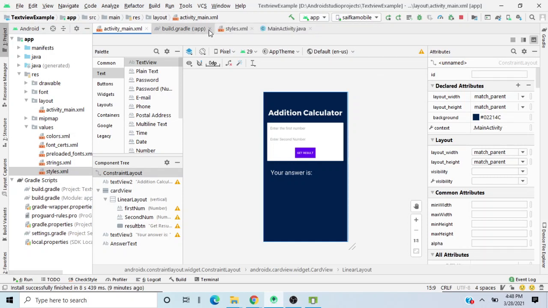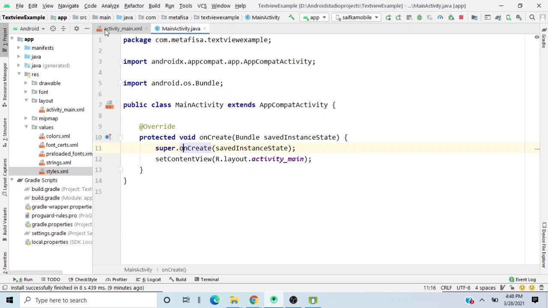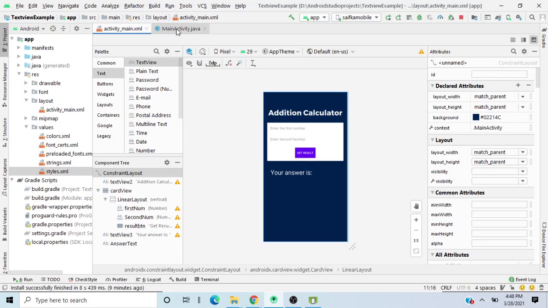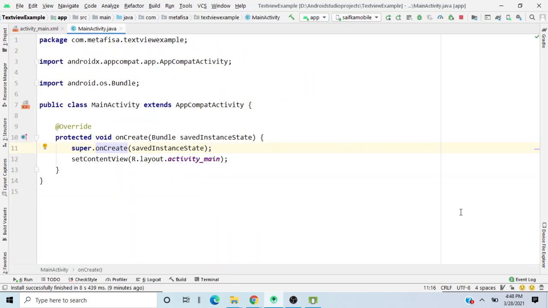So now we are done with the design part. So now in the next video we will go ahead and complete the coding part and complete our application. So see you all guys over there.